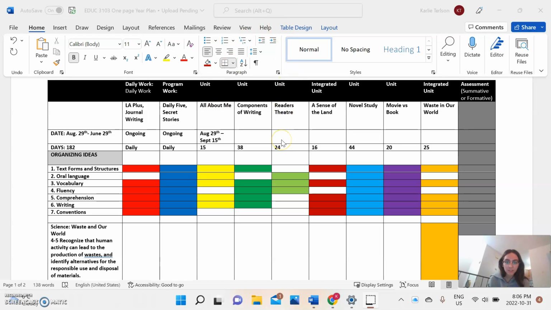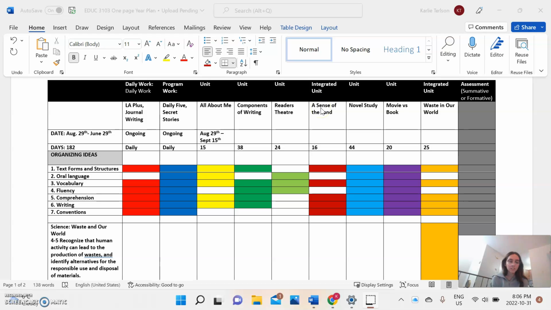And then Readers Theater. That one hits oral language, vocab, and fluency. That's because they are talking, they are reading a script, they're presenting in front of people.